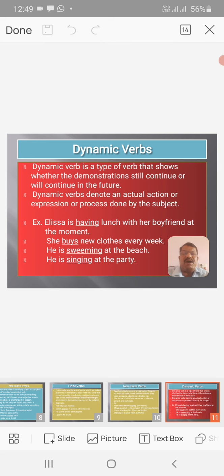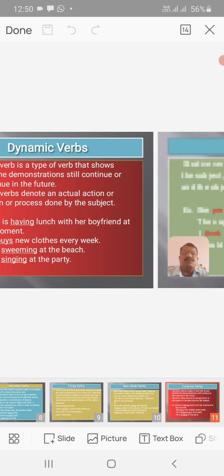Then, she buys new clothes every week. So, buys is a dynamic verb. Then, he is swimming at the beach. At present he is swimming, and most probably there will be a change of place. Next sentence, he is singing at the party. That means singing is a dynamic verb.